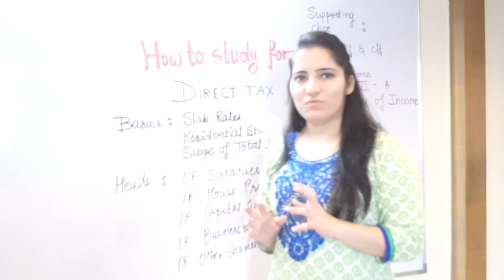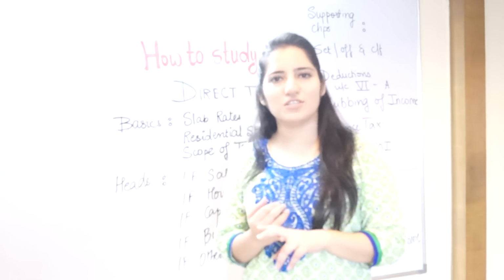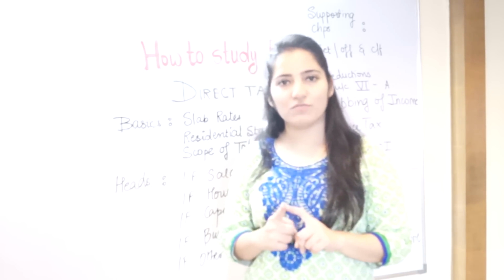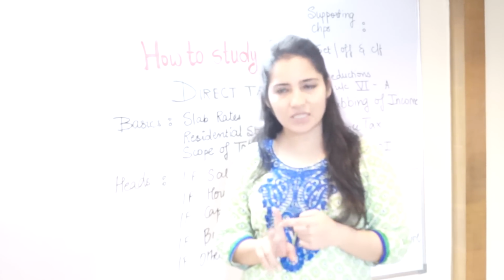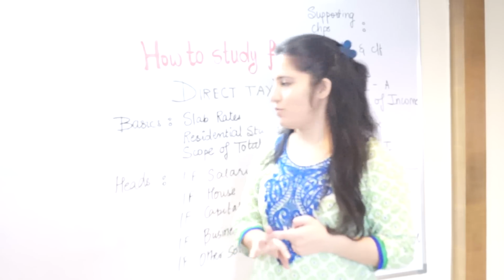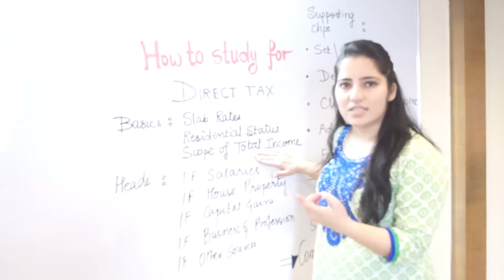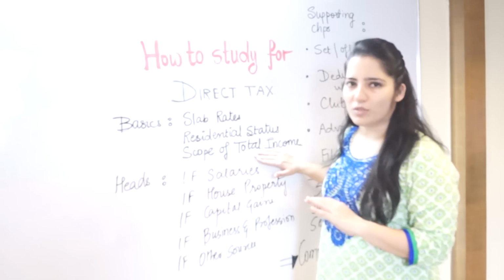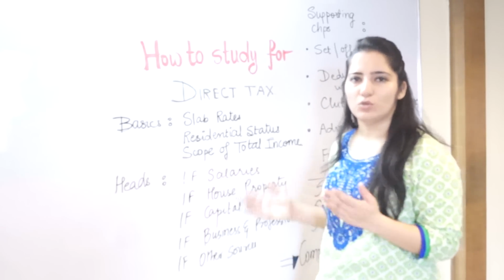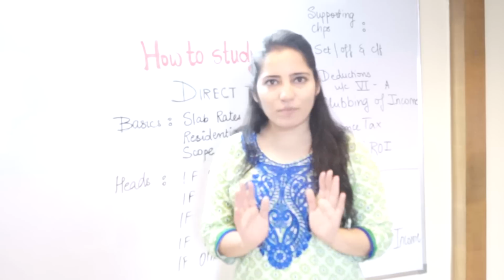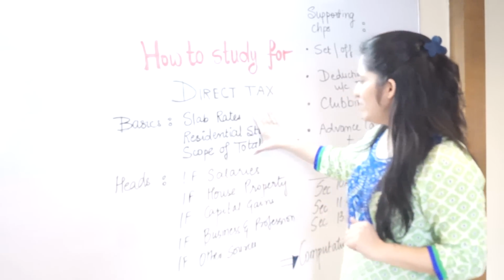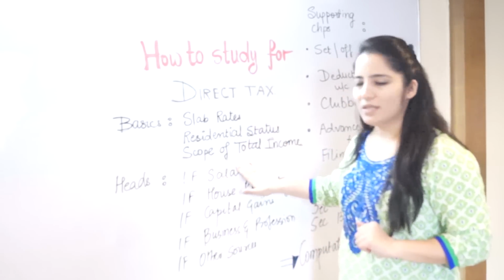After you are done with this, come to residential status. Do your basics very nicely as to the residential status pertaining to your partnership firm, companies, HUF, and individual. Once we are done with this, now you know how to determine your residential status. Then you come to scope of total income: what income is taxable to whom and when. Now these are your basics of income tax. After doing this, you can now jump to your heads.